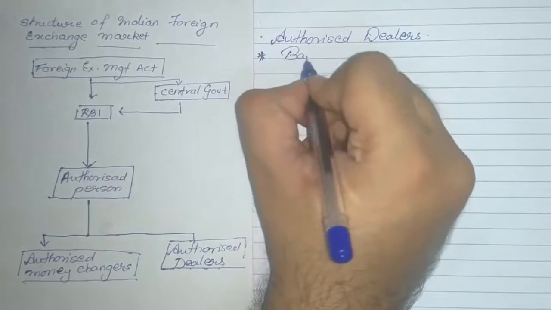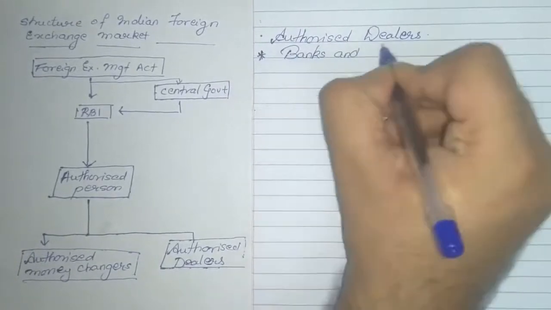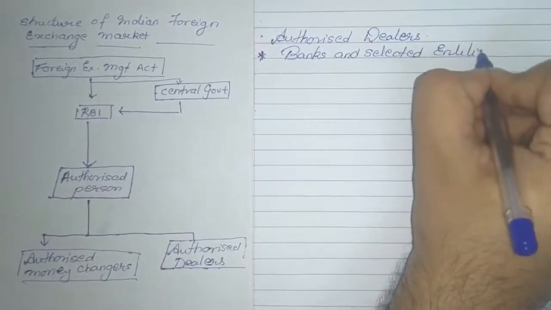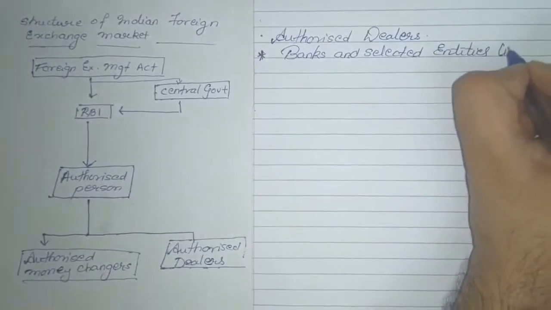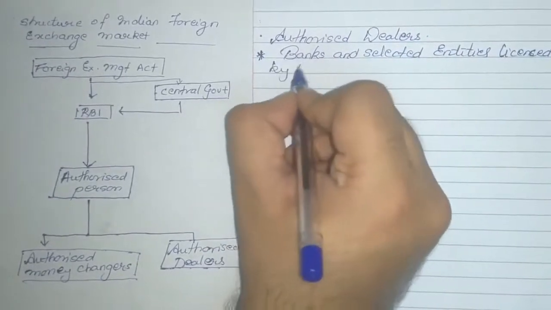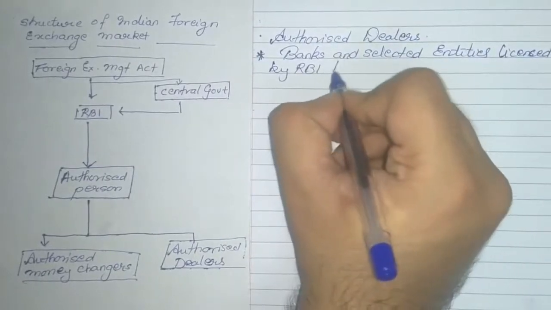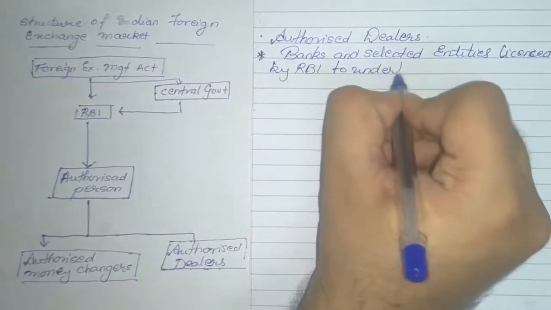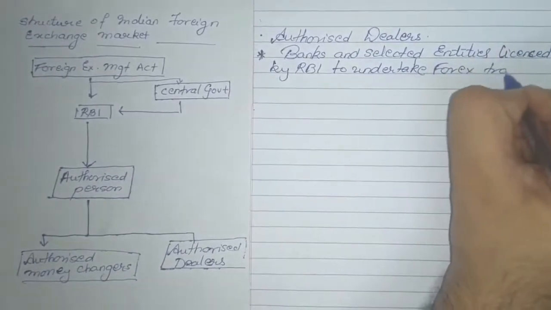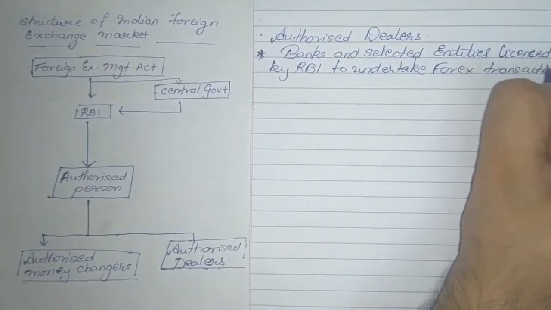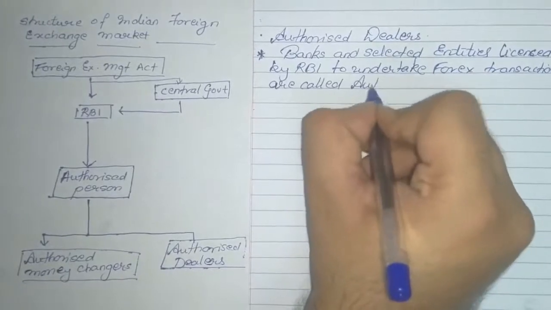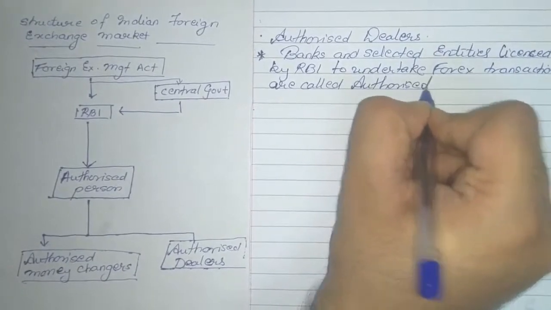So the first point states that banks and selected entities licensed by RBI to undertake forex transactions are called authorized dealers.